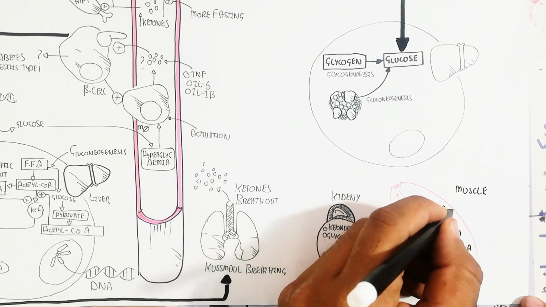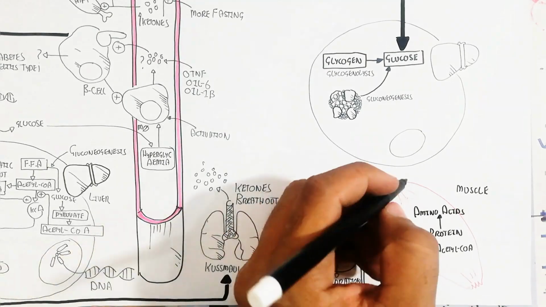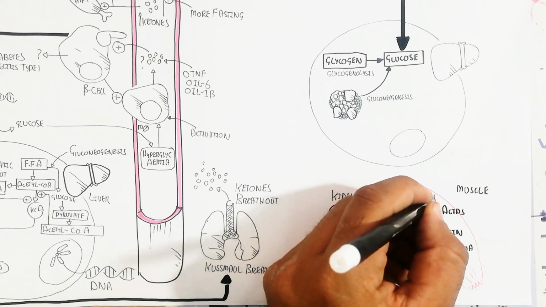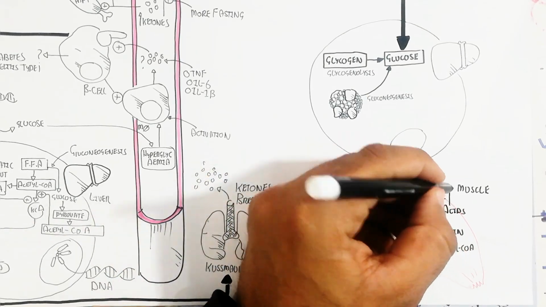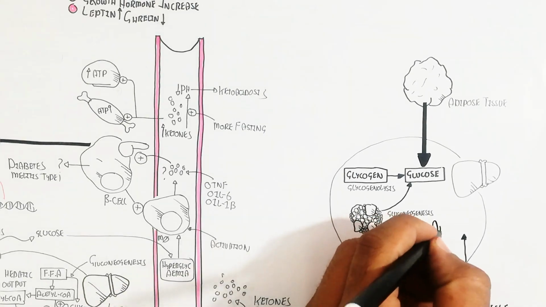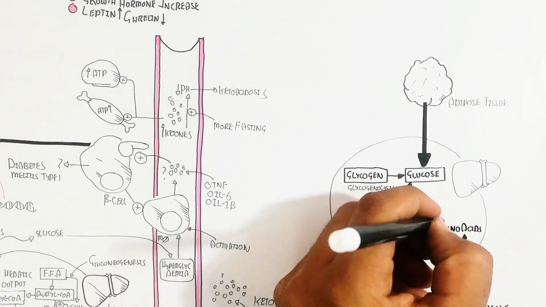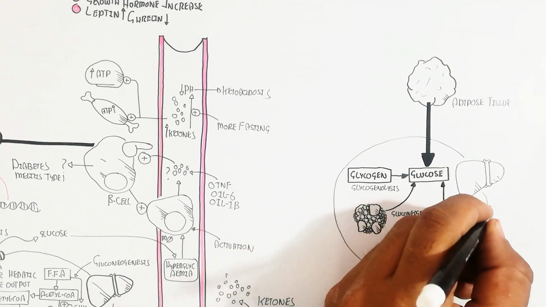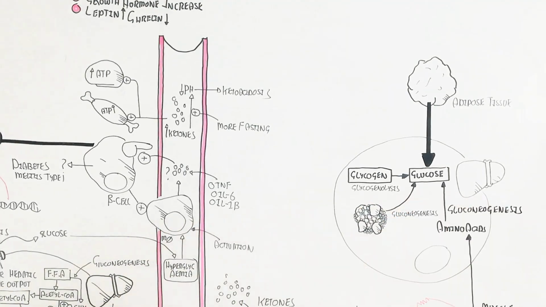In the muscle, the acetyl CoA will be used in the Krebs cycle, but the protein will be degraded to amino acids, and in this way proteolysis will occur, which will lead to acetoacetate production also, and amino acids go into the liver, and gluconeogenesis will produce glucose again.